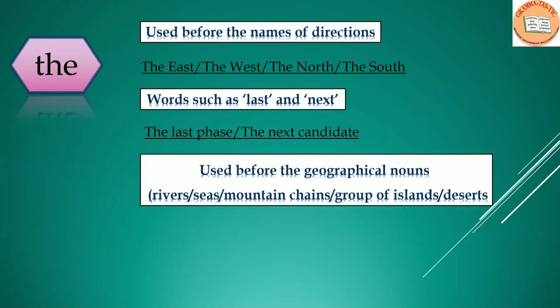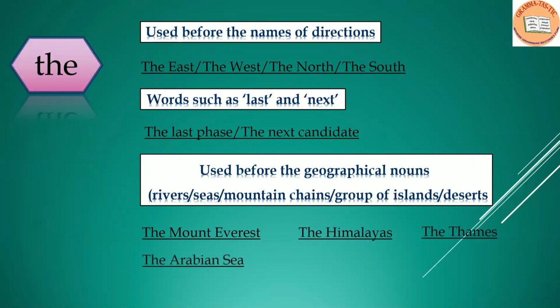Used before the geographical nouns: rivers, seas, mountain chains. Remember, mountain chains, not mountains. Group of islands, desert. Examples: the Himalayas, the Thames, the Arabian Sea, the Canary Islands. These are all groups. The Sahara.